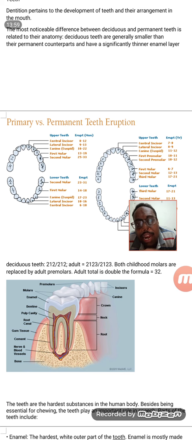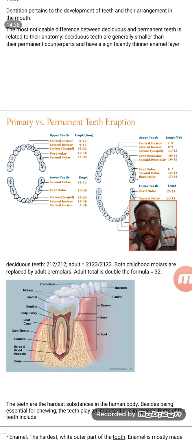In a human adult, it is arranged in such a way that there are two incisors, one canine, two premolars and three molars on the lower jaw, and the upper jaw is the same. In total, when we count, it comes to 32. When we look at infants, they have another dental formula. Dental formula means how many canines, how many incisors, and so on.